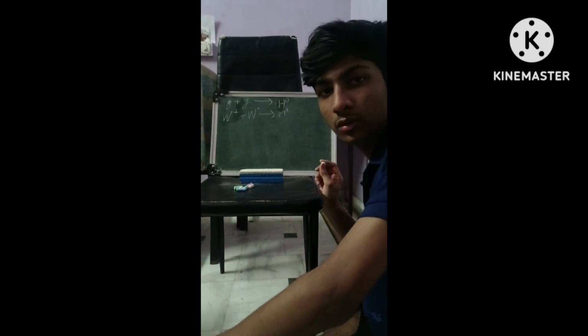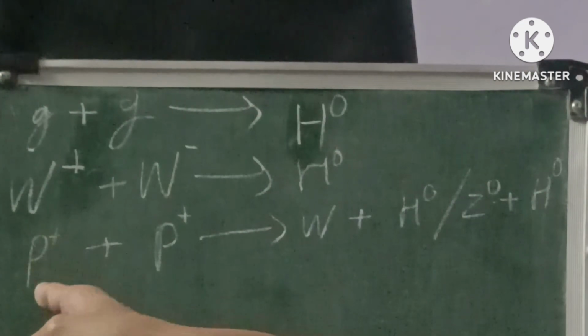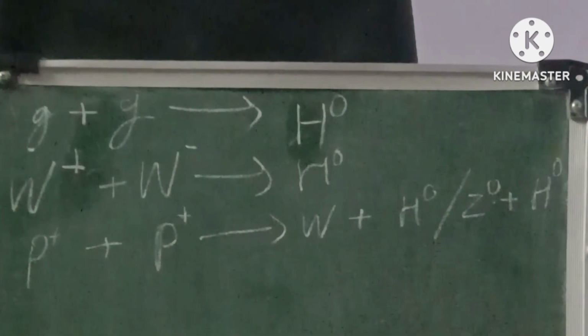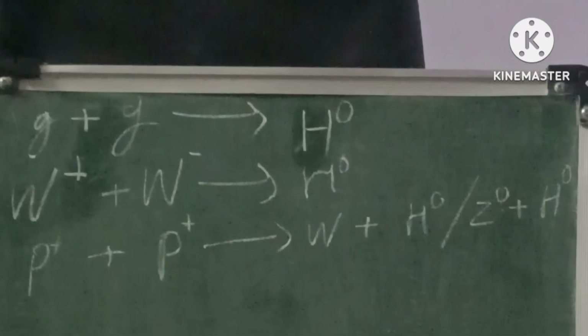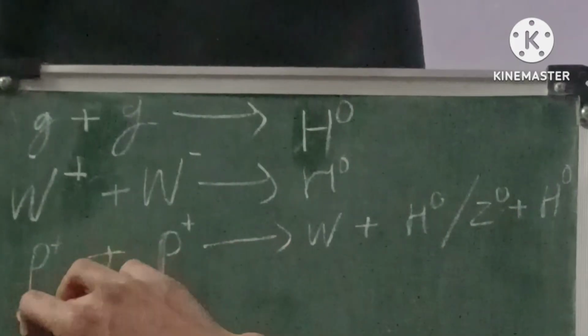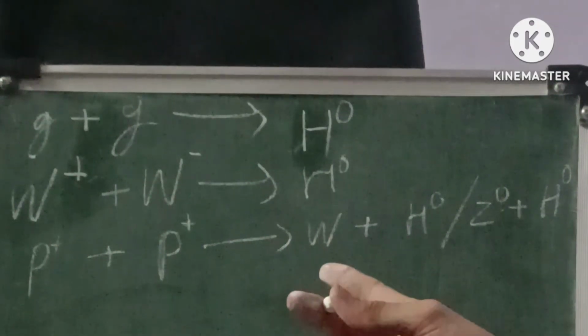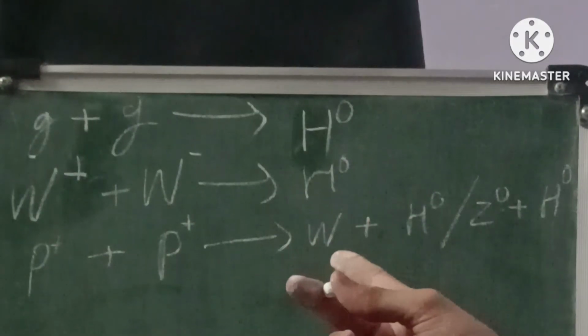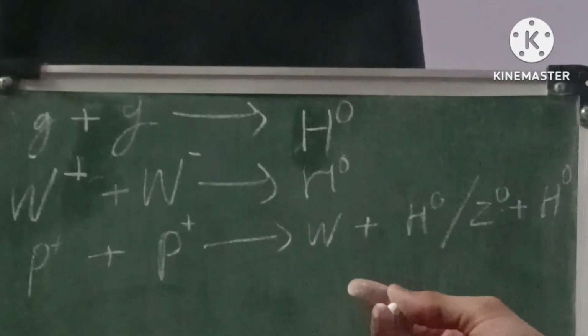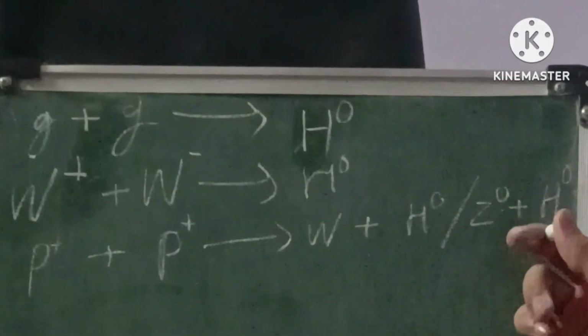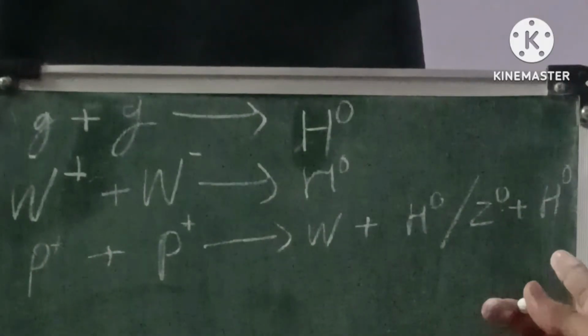So the first one, if we collide a proton and proton, we may get these two results, and notice here that the input is the same, but in the first case we get the W boson along with the Higgs boson, and in the second case we get the Z boson along with the Higgs boson.